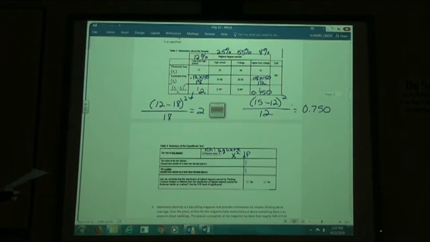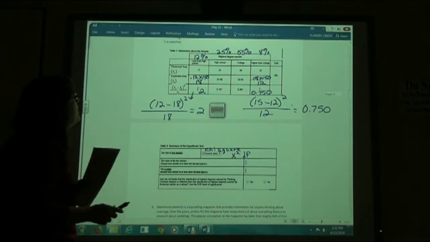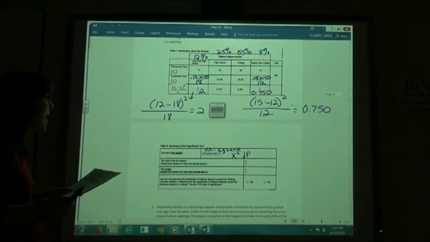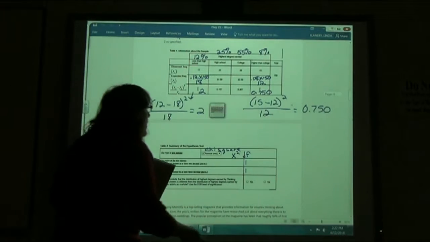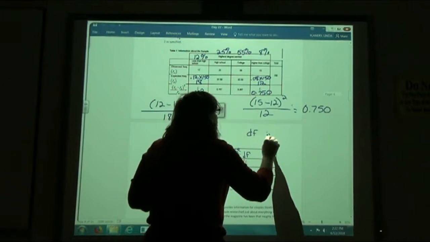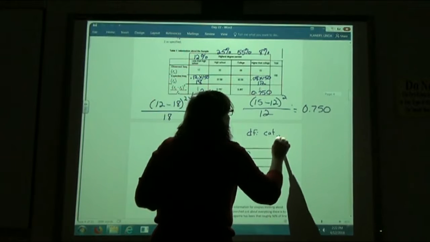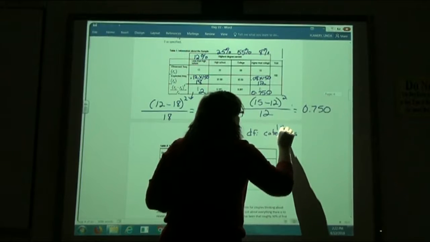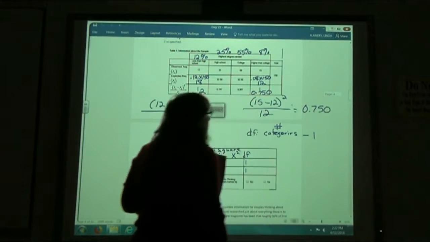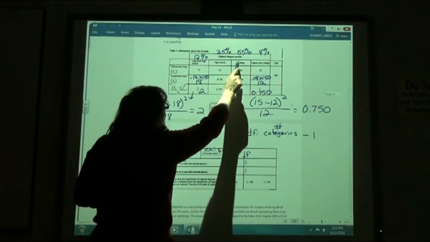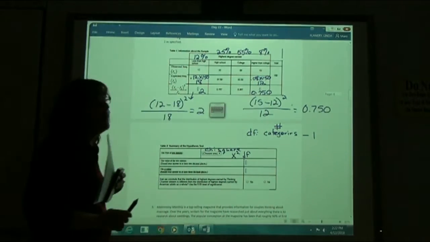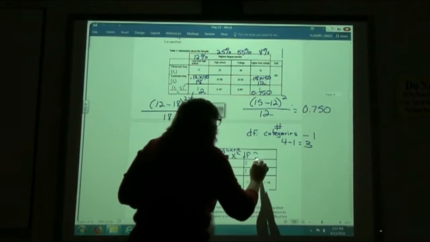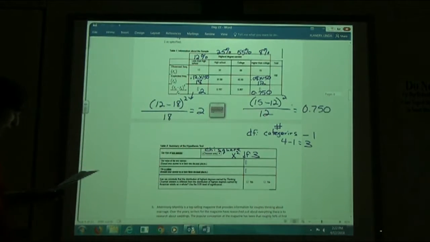The degree of freedom on this one is how many different categories we have minus 1. So, the degree of freedom is the number of categories minus 1. Here we have 1, 2, 3, 4 categories. We have 4 different things. So 4 minus 1 would give us 3, so our degree of freedom is going to be 3.